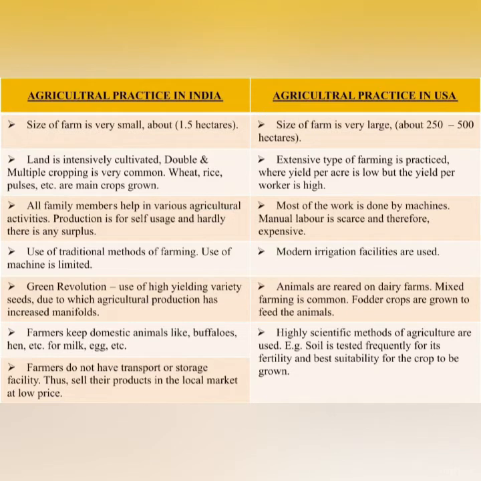While in the USA, extensive farming is practiced, where yield per acre is low, but the yield per worker is high. In India, all family members help in various agricultural activities. Production is done for self-usage and hardly is there any surplus. Whereas in the USA, most of the work is done by machines and manual labor is less, and therefore it's very expensive. In India, the use of traditional methods of farming is very common.